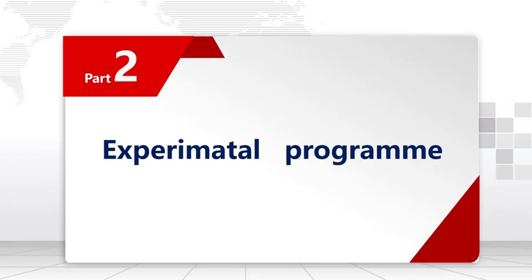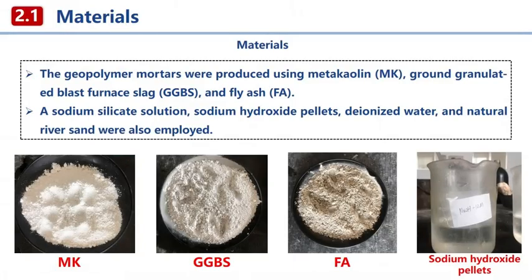Part 2. Experimental program. To achieve this, we designed a comprehensive experimental program. First, our materials. We used 3 core precursors: Class F fly ash, ground granulated blast furnace slag, a rich source of calcium, and metakaolin, notable for its very high specific surface area and alumina content. They were activated by a 12 molar NaOH and sodium silicate solution.